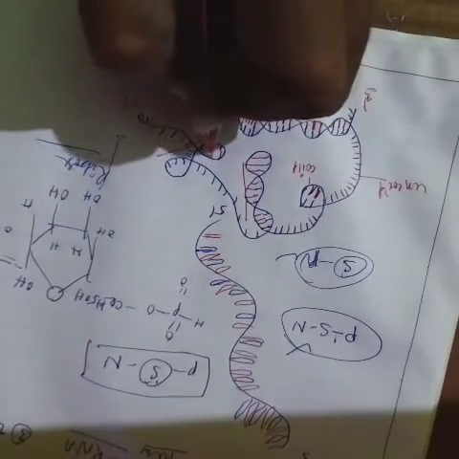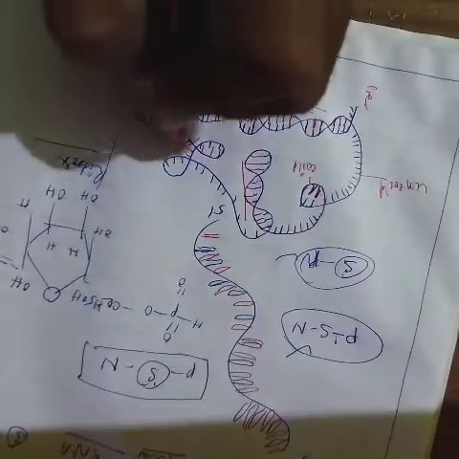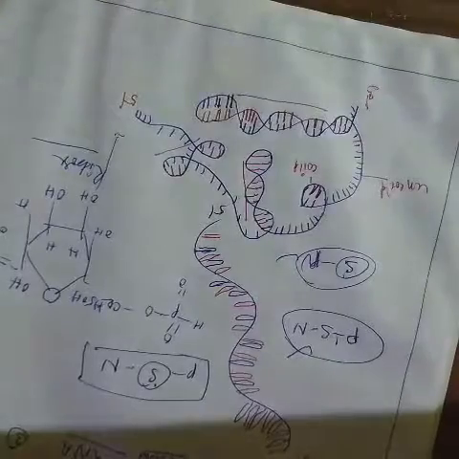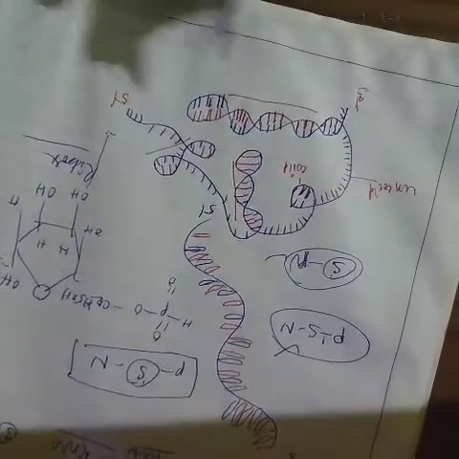So this coil and this coil are binding to each other. So we are observing this RNA molecule,